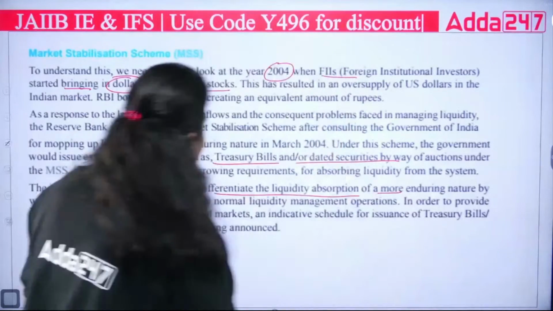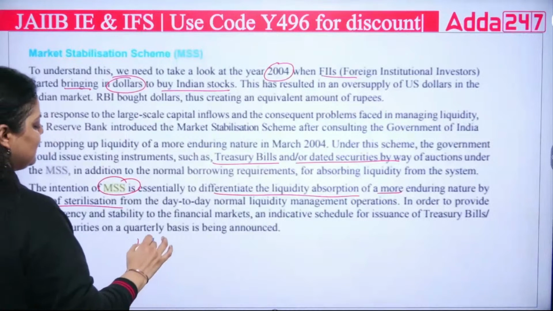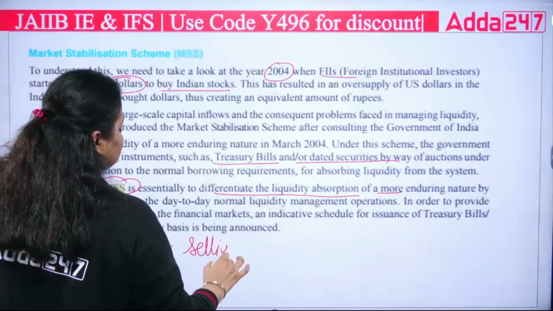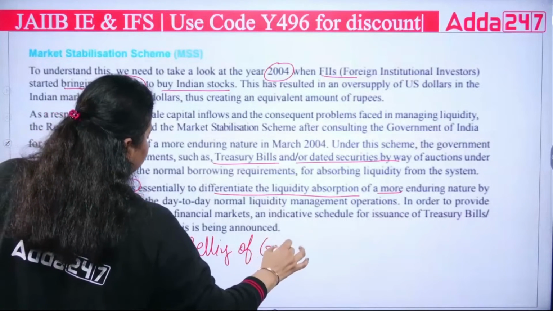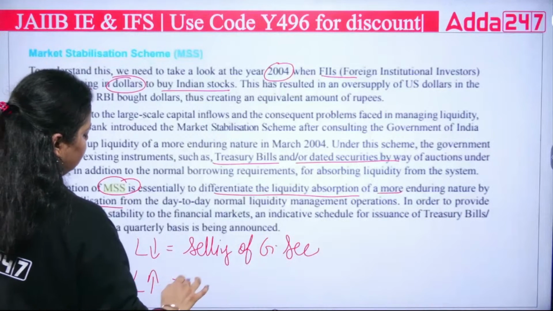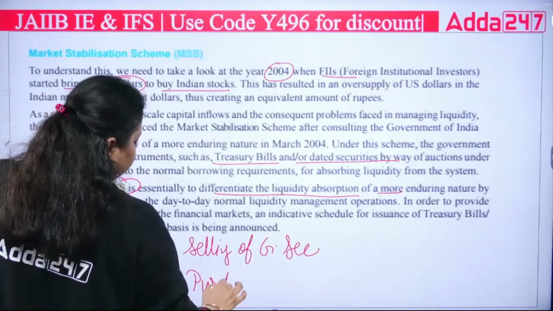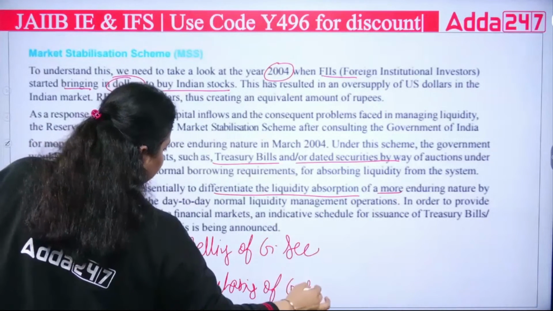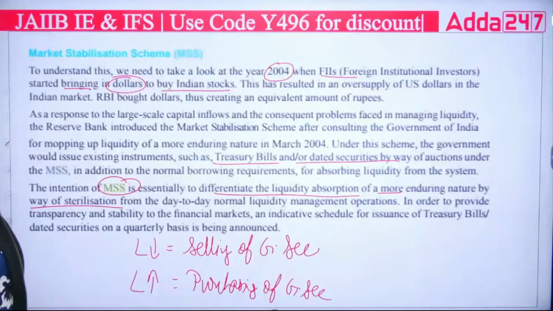Okay, so do remember that. To decrease liquidity in the market, RBI sells government security to control the liquidity. To increase liquidity in the market, RBI purchases the same government security from the public. Okay, this is what the MSS is.